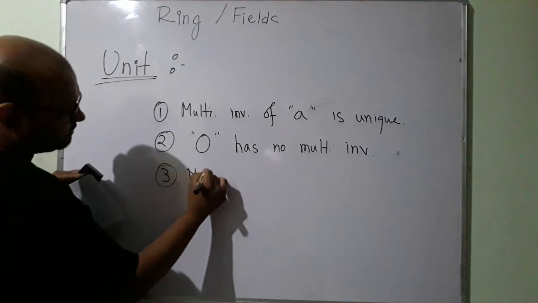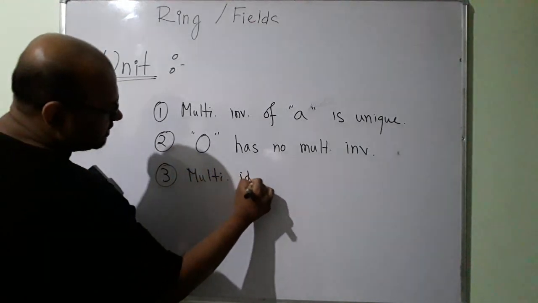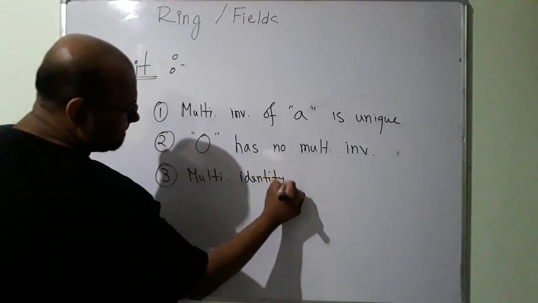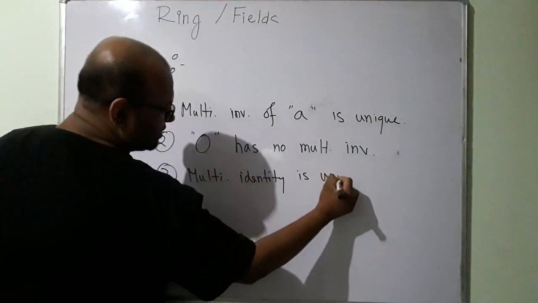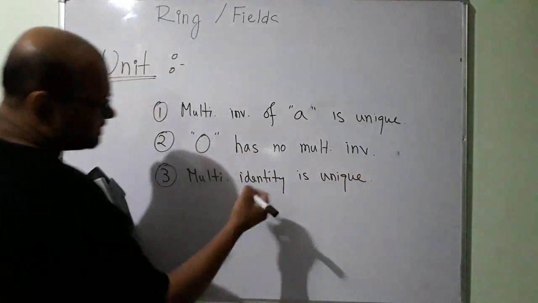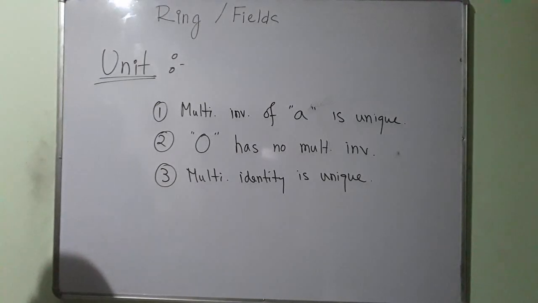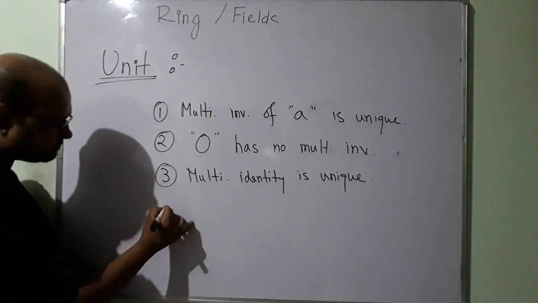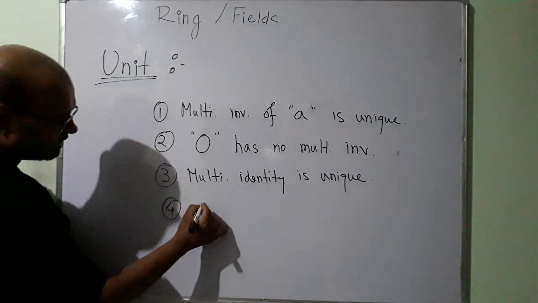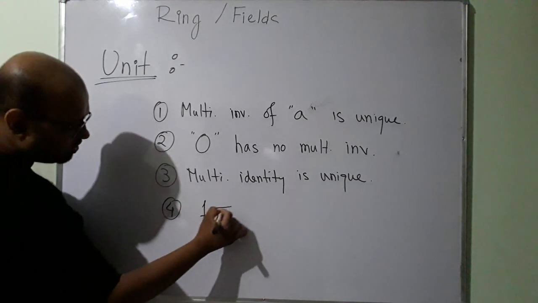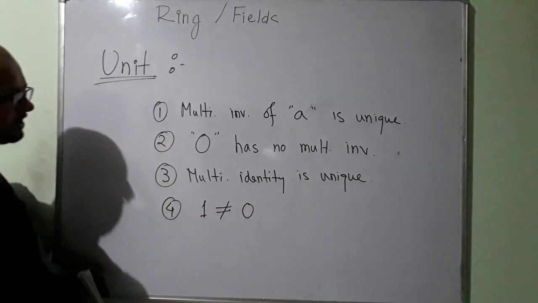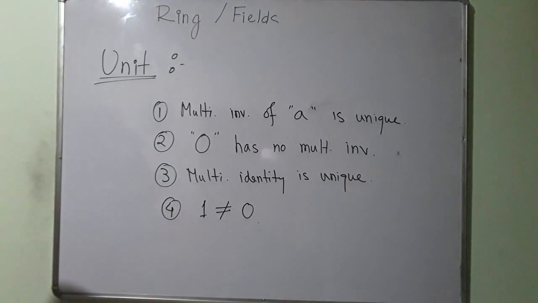Then the multiplicative identity is unique. In case of normal multiplication, it is 1. And then the multiplicative identity is not equal to the additive identity. So these are some properties related to units.